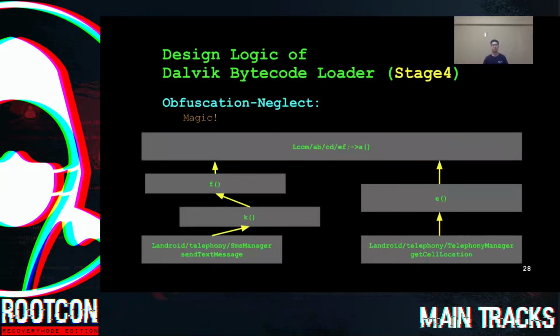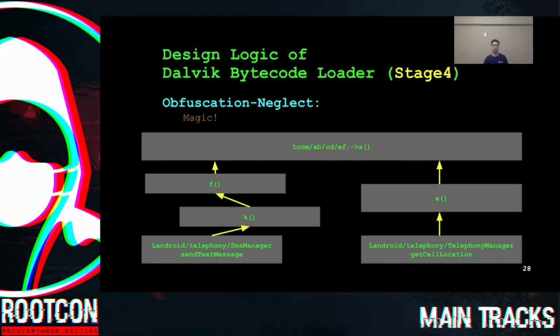And in stage 4, we found out that our design can also overcome the obfuscation techniques used by the malware. When applying obfuscation techniques, functions except native APIs are renamed. This makes the decompiled source code hard to read for humans. But machines can still run the code because the logic of the code remains the same.